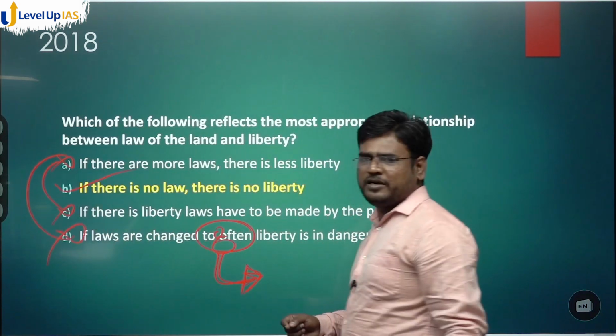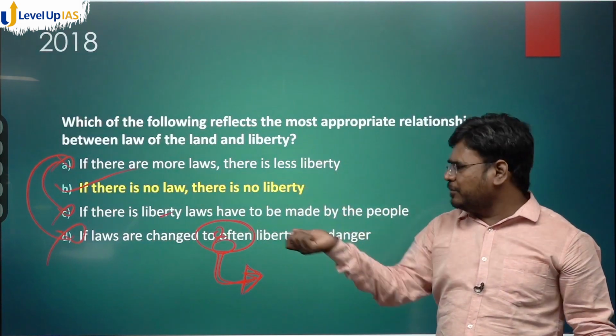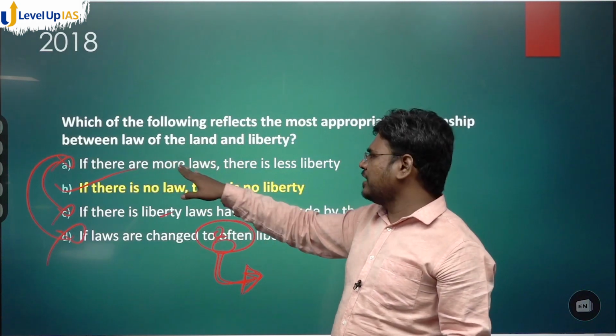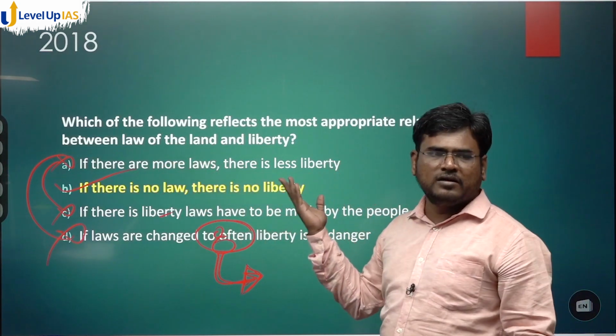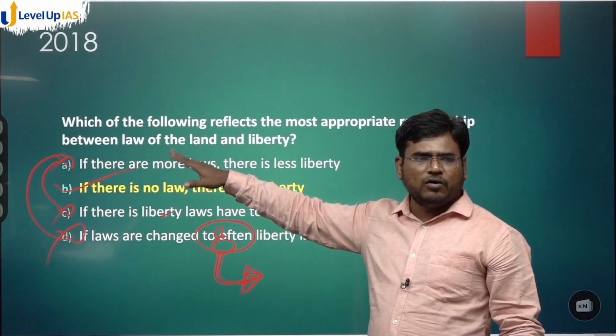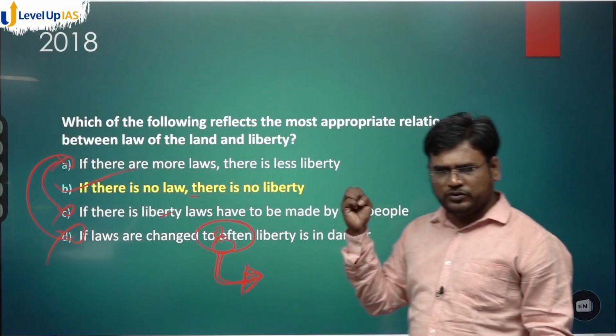This is the most appropriate. The first could be a particular situation in a particular country, a specific situation. If there are more laws, there could be less liberty. This could be one of the possibilities, but this is not the overall possibility. It is not the only possibility. Now I will explain this using logic.